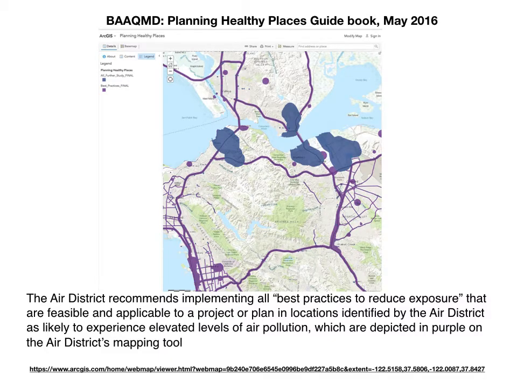The Bay Area Air Quality District's May 2016 Planning Healthy Places Guidebook includes Benicia for implementing best practices to reduce exposure.